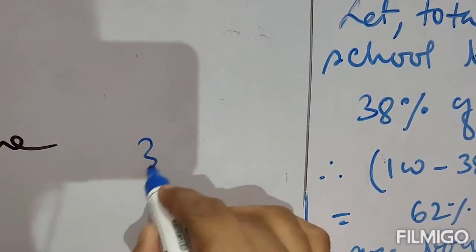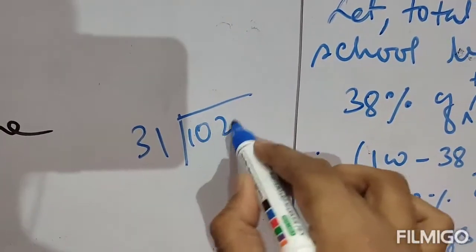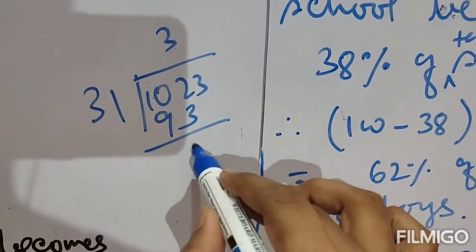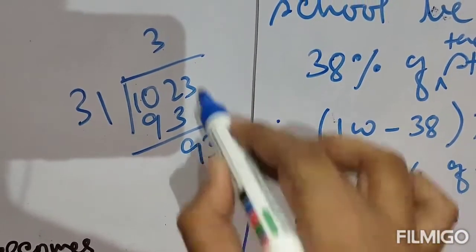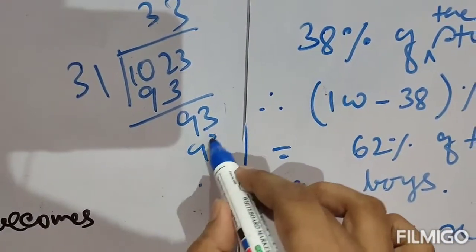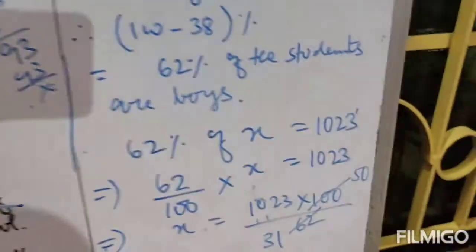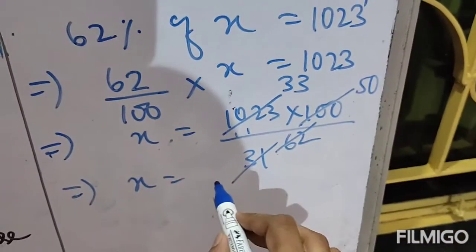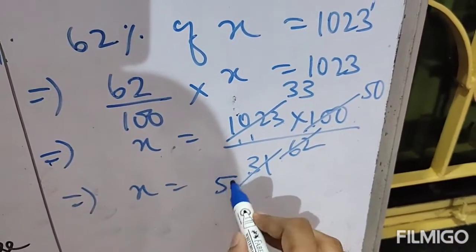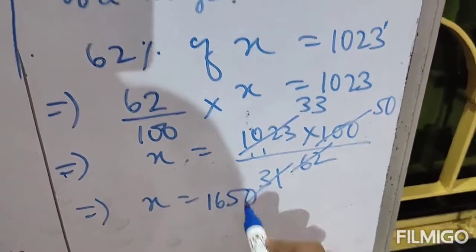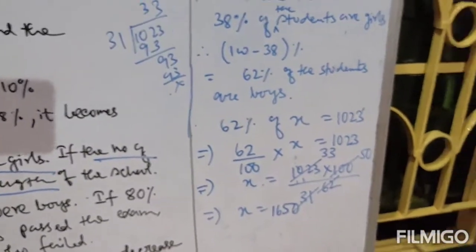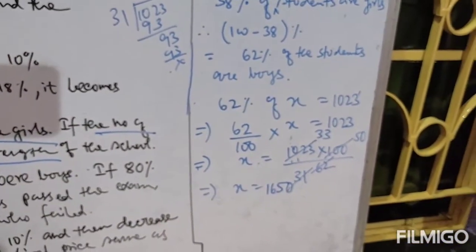Now divide 1023 by 31 in your rough space. 31 3s are 93, that means 33. So 33 into 50 is 1650. Clear? So the total strength of the school is 1650.